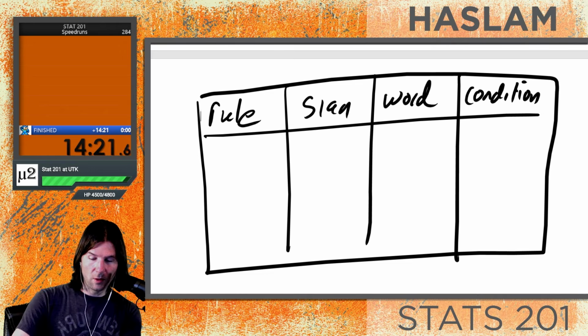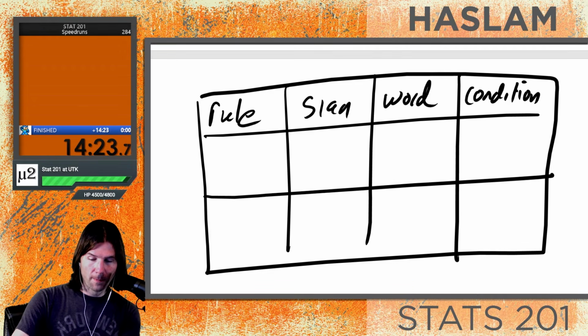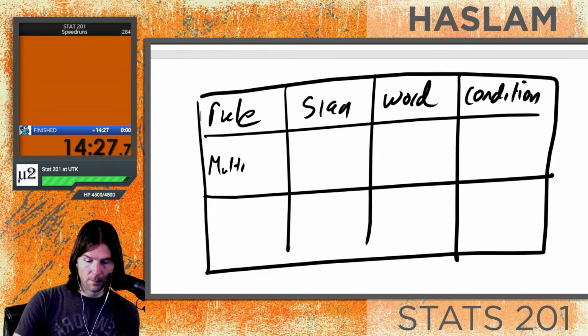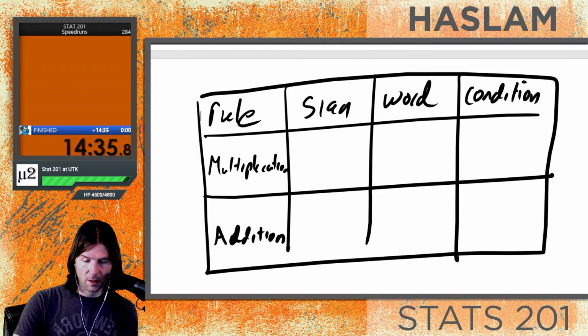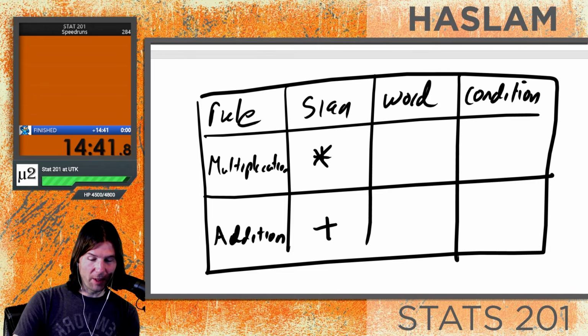Okay. So the two main rules we need to remember are the multiplication rule and the addition rule. The sign for multiplication is multiply. I think it's pretty obvious right there. Addition is add. The word for multiplication is and the word for addition is or.